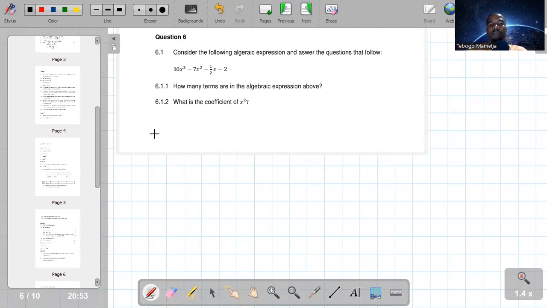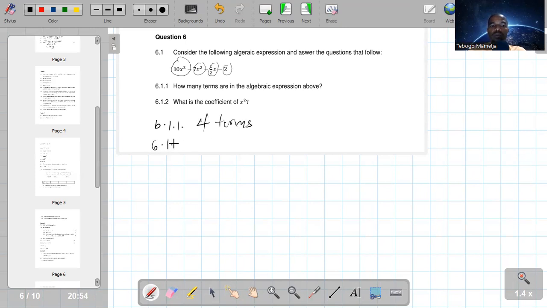Question 6: consider the following algebraic expression and answer the questions that follow. 10x cubed minus 7x squared minus 1 over 2x minus 2. So the first one is 6.1.1. They ask how many terms are in the expression above. Guys, how do we count the terms? Terms must be separated by addition and subtraction. So there's subtraction, subtraction, subtraction. So we have 1, 2, 3, 4 terms. So the answer there is 4 terms.